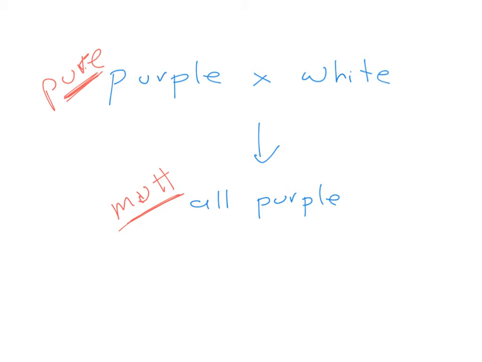This consistent crossing, which generated one of the traits and not the other, led him to one of the simple laws, what he called the law of dominance. In the law of dominance, when 2 traits mix in a mutt, in the offspring only one of the 2 traits is seen, and this trait we call the dominant trait. The trait that is not seen is called the recessive trait. And we know the recessive trait does not disappear. It's in there, it's just hidden in the F1.